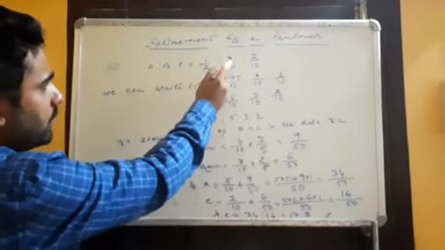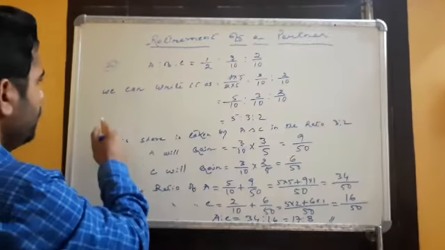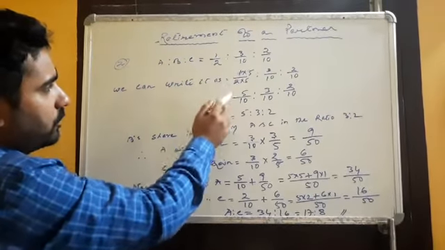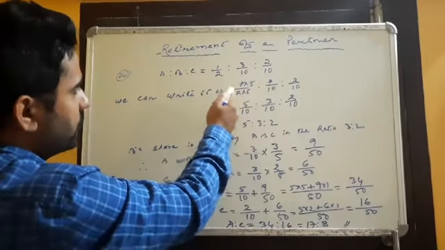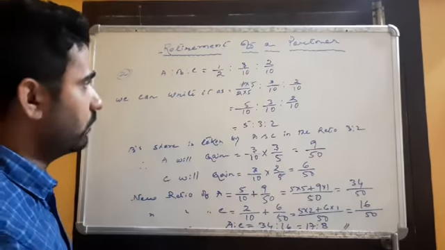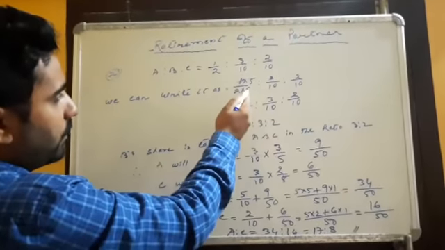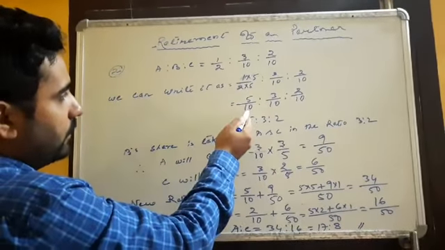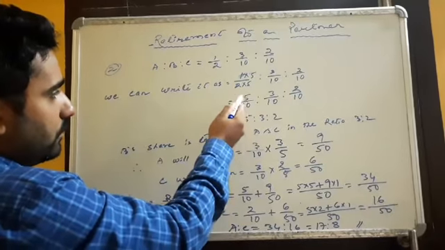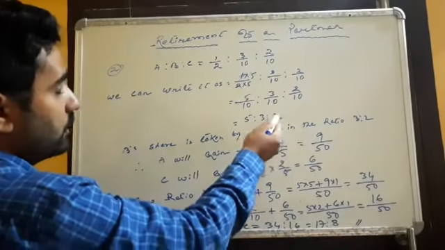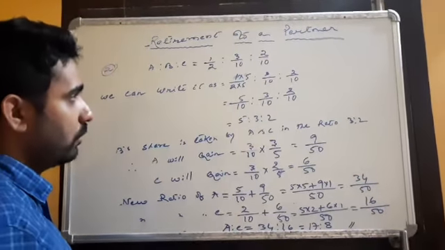Okay. So see here, A, B and C, the ratio is 1/2, 3/10 and 2/10. We can write it with 10 as the denominator, so I also need to make the ratio of A into tenths. So I multiply 1/2 by 5, that will come as 5/10, then 3/10 and 2/10, and the ratio will be 5:3:2. It is their old ratio, right?